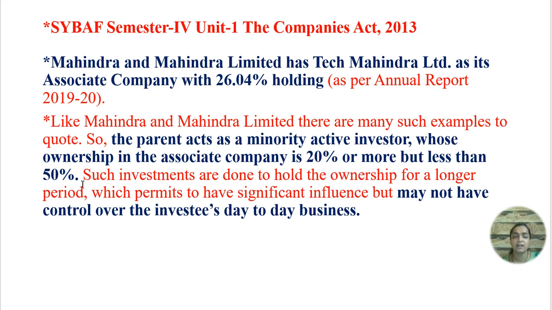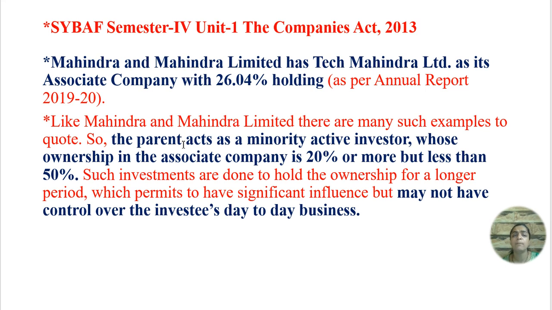Now we can take a real example of holding companies in today's market. Mahindra and Mahindra Limited has Tech Mahindra Limited as its associate company with 26.04% holdings. So Mahindra and Mahindra is a parent company which holds 26.04% in Tech Mahindra.